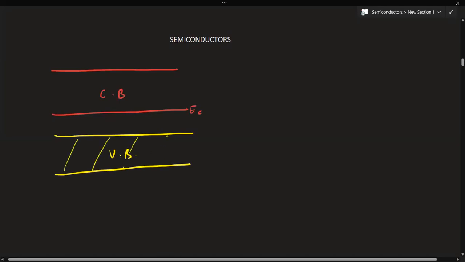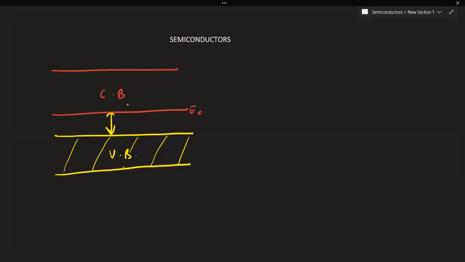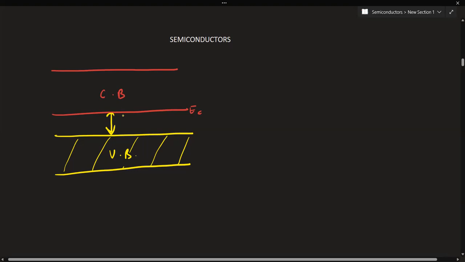Till here it is similar to insulators. But see, are you able to observe this very small energy gap? This is the difference that comes in case of semiconductors. The energy band gap is very small, less than 3 electron volts. So this is the energy gap in this case.